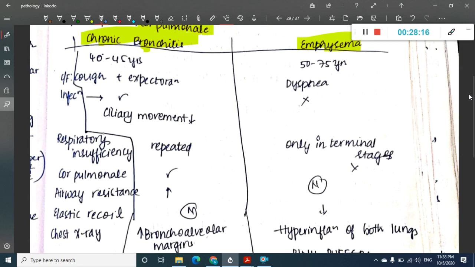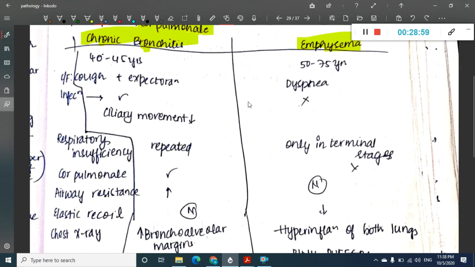Okay, then in both these conditions, where is infection most common? Infection is most common in chronic bronchitis. Why? If you remember what occurs in chronic bronchitis, there occurs the metaplasia, that is the columnar epithelium gets converted to squamous epithelium, right? In the columnar epithelium we have cilia. In lung we have ciliated columnar epithelium. So because it gets converted to squamous epithelium, there is loss of cilia. So all the bacteria, viruses which are filtered by the cilia, that action is lost, and as a result there is increased chances of infection.